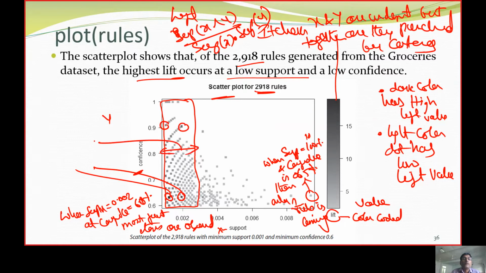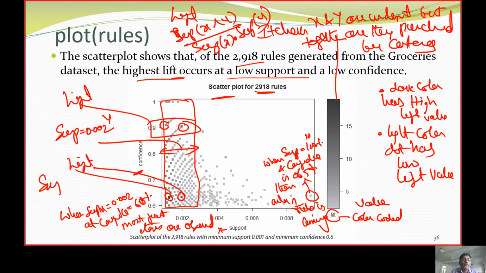These are pulling up the lift, with support equal to 0.002.